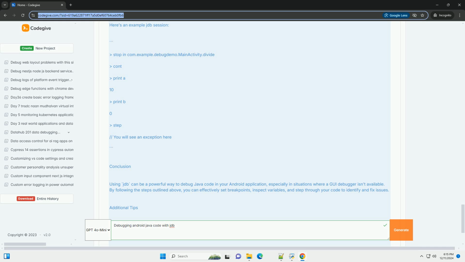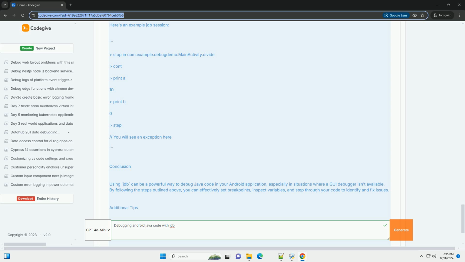Java. // MainActivity.java. package com.example.debugdemo; import android.os.Bundle; import android.util.Log; import androidx.appcompat.app.AppCompatActivity; public class MainActivity extends AppCompatActivity { private static final String TAG = "DebugDemo"; @Override protected void onCreate(Bundle savedInstanceState) { super.onCreate(savedInstanceState); setContentView(R.layout.activity_main); Log.d(TAG, "Activity created");